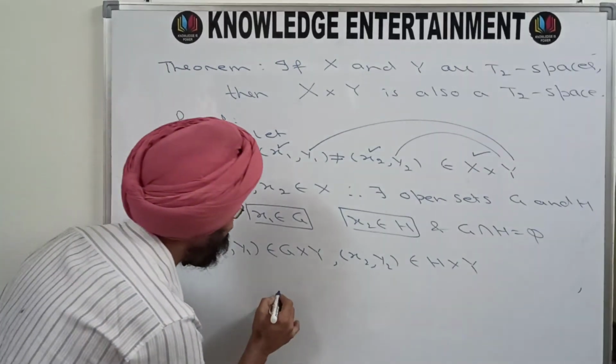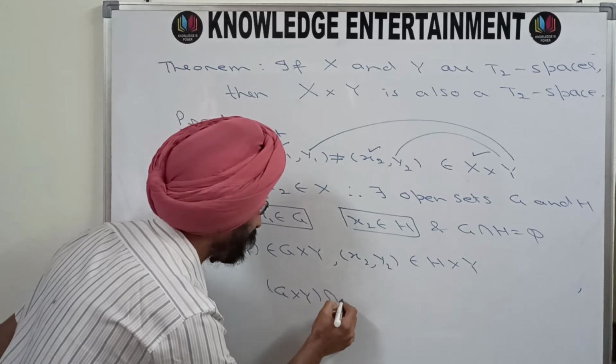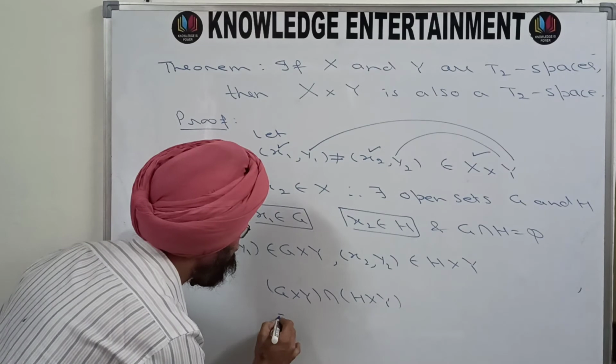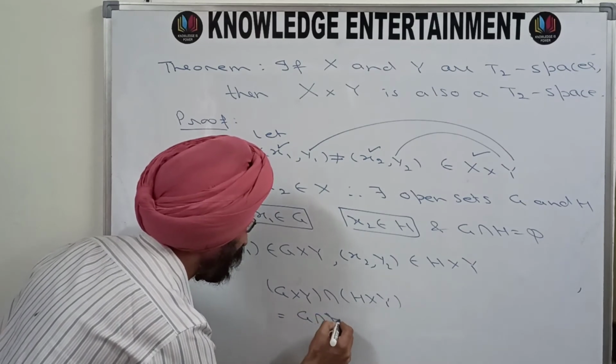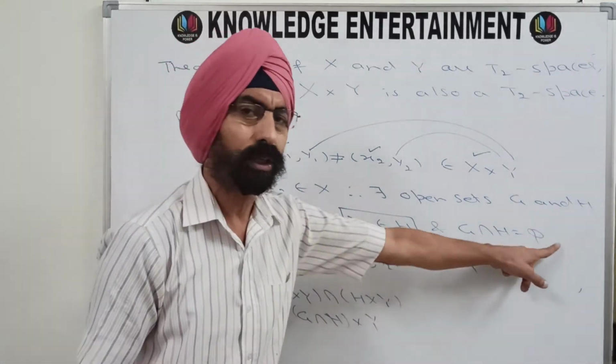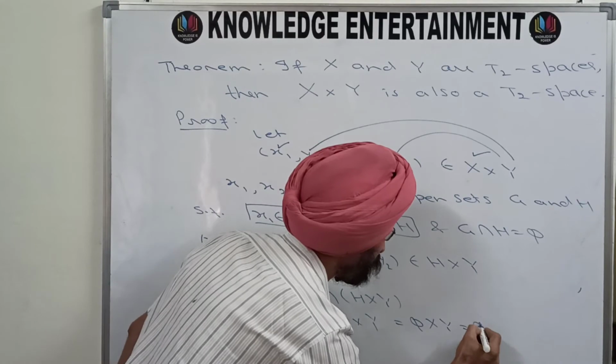Now what about the intersection of G cross Y and H cross Y? Use your distributivity. Simply you will get G intersection H cross Y, but your G intersection H is phi, so it is phi cross Y, which means phi.